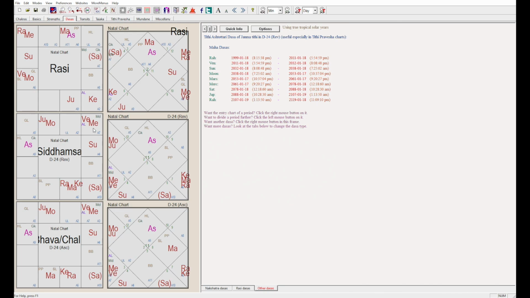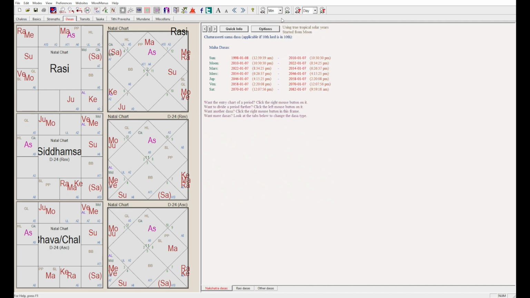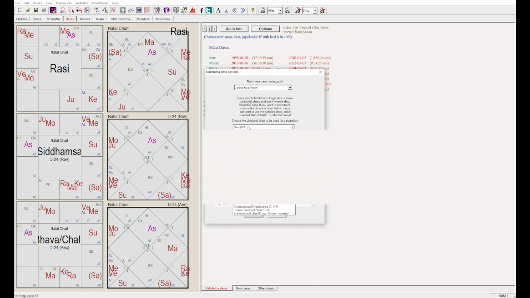So this is a very good chart when it comes to learning, only that the right dasha should be running when he is going to take the exam next. The applicable dasha for this Siddhamsha chart is Chaturashiti Samadasha from Moon, because Saturn, who is the controlling planet for this dasha, is strongly posited in Adhimitra Rashi. So I go and change the dasha to Chaturashiti Samadasha, and the divisional chart of concern is D24.